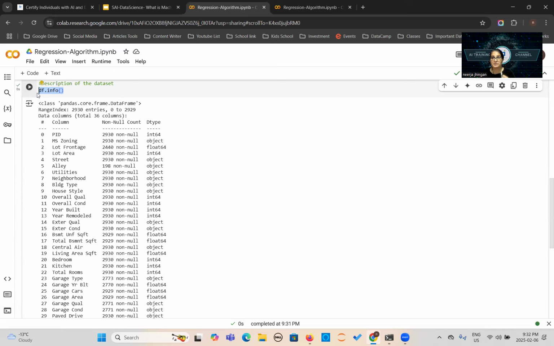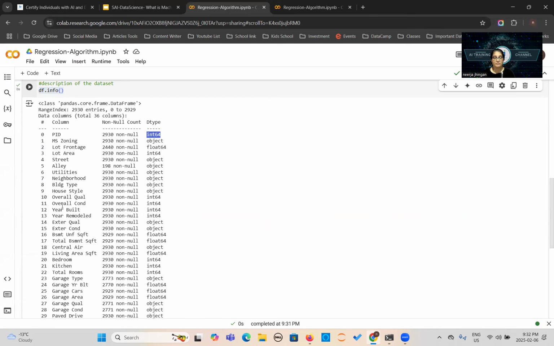If you want to be an expert programmer, these are the very initial level steps you should implement, definitely. You can see here, it is showing us 2930 entries. So our total records are 2929. It is also telling us the type, whether it's an integer, object, or float, right? So it is also explaining the types of your features.